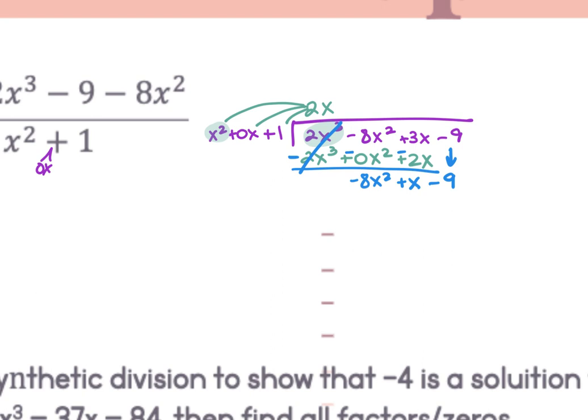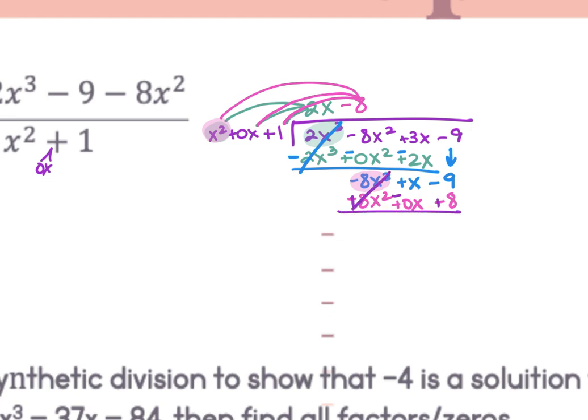And I repeat the process. So first into first again. X squared to get to negative 8x squared is a negative 8. And I multiply it times x squared, so negative 8x squared. I multiply it times 0x, so 0x, and it doesn't matter if it's positive or negative because it's 0. And then negative 8 times positive 1, negative 8. And we change our signs.